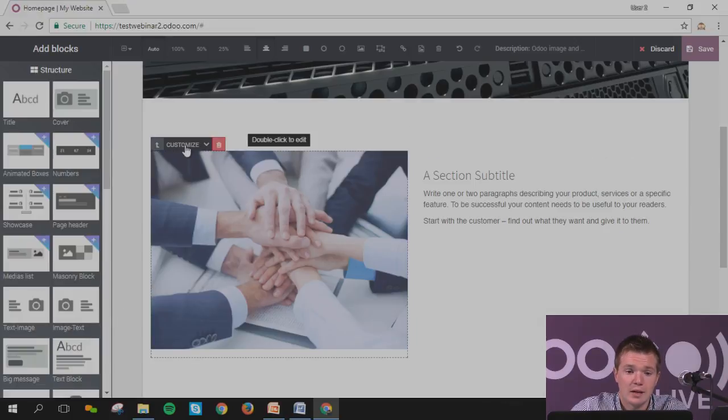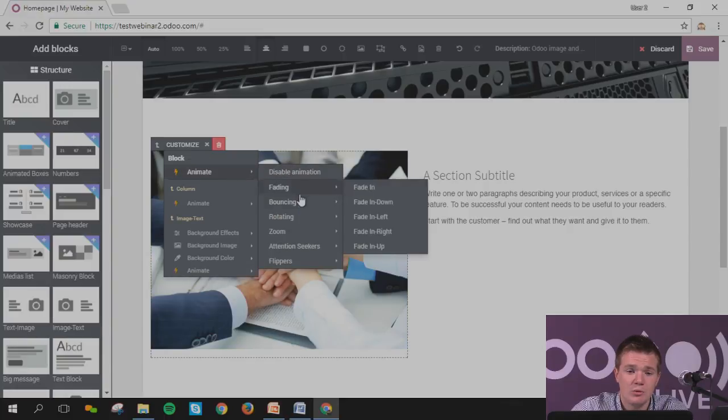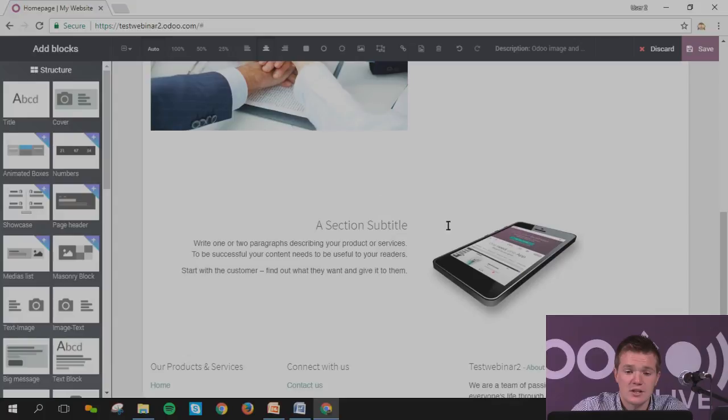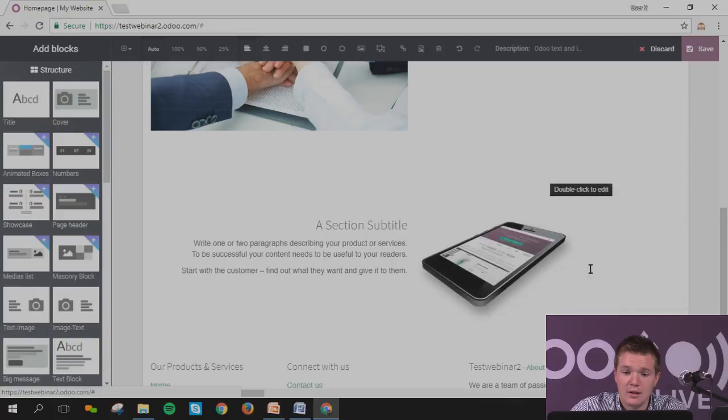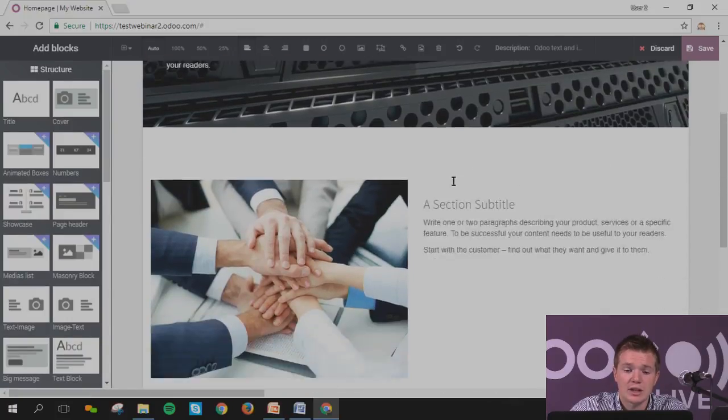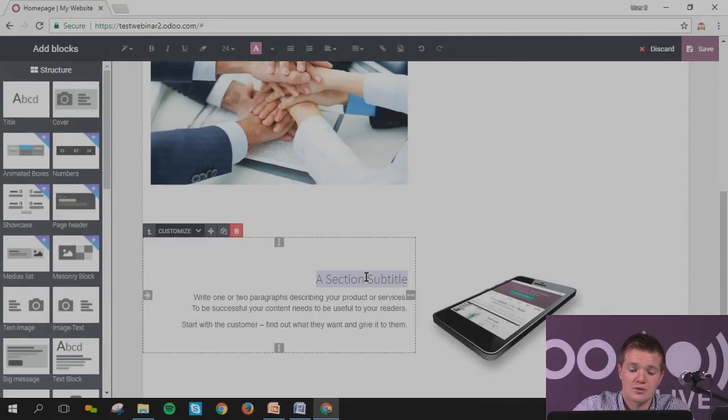Okay, I can put also some animation if I wanted, bouncing in left. Okay, I can put it in here. This one, let's imagine I want to bounce into the right. Okay, I can put it like this. So as you can see, you can simply create and drag and drop the website. You can change, of course, the main title.